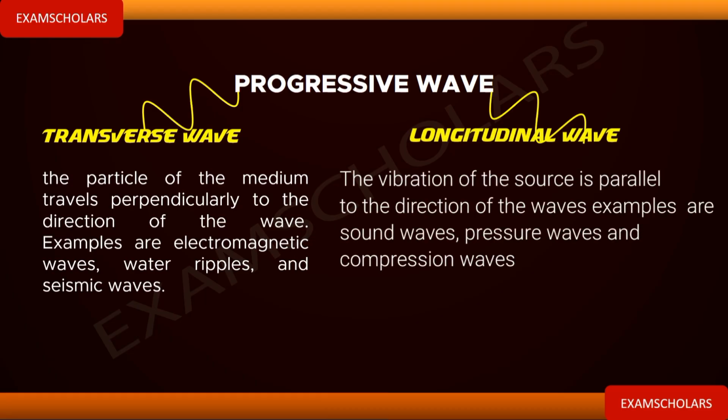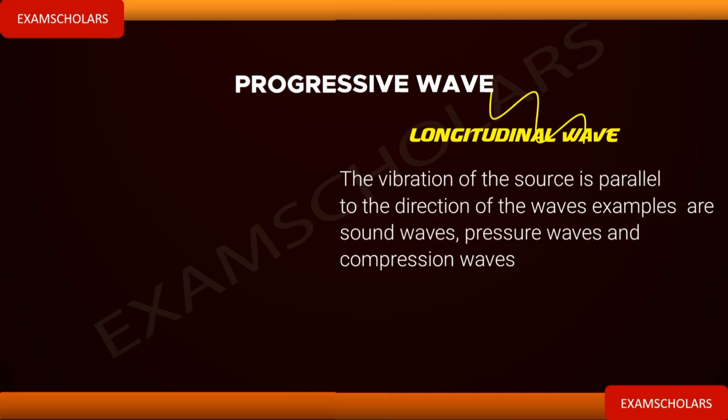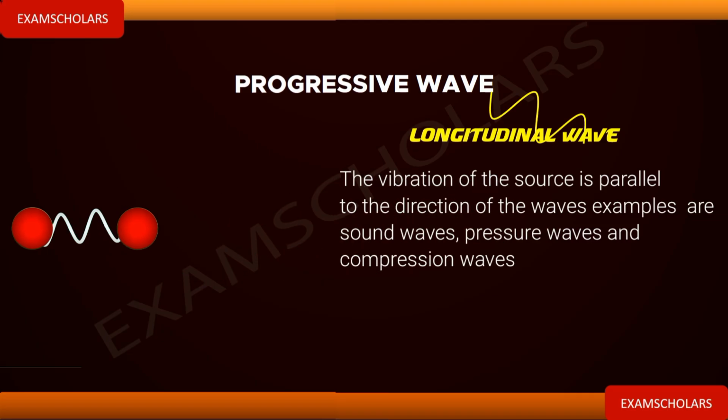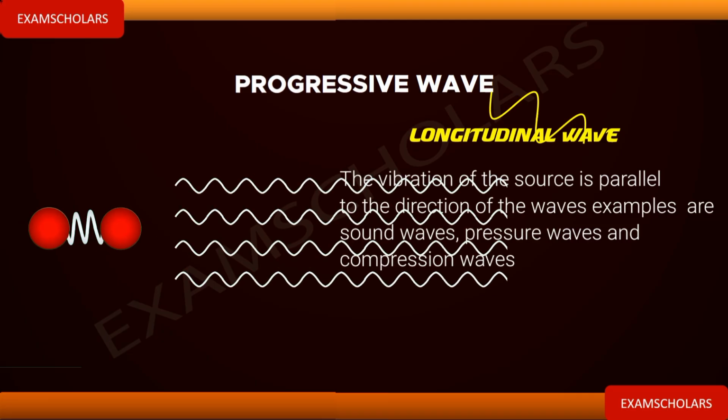Now let's learn longitudinal wave. The difference between transverse wave and longitudinal wave is their direction. For a longitudinal wave, the wave travels parallel to the vibration direction, parallel with the source. If the source is moving up and down, the wave will be moving straight up and down. That is known as a longitudinal wave.